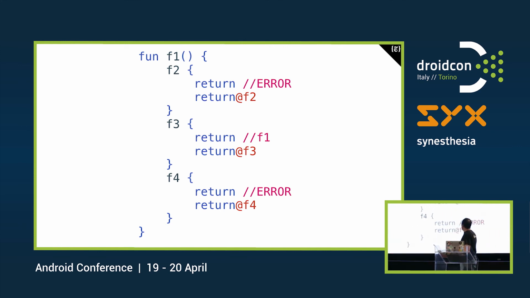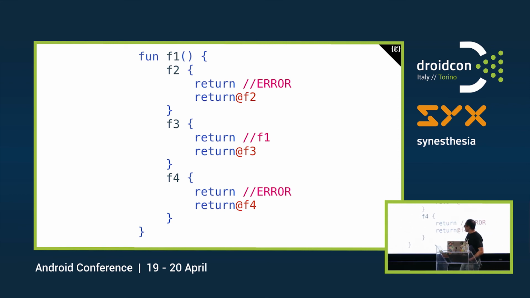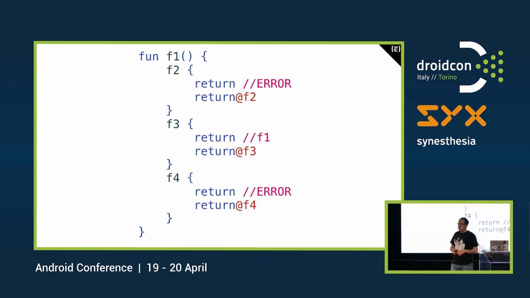In this case, only the local return is allowed. When we check f3, we say that when we use the single return, we're going to return from f1. While if we use the label, we're going to return from f3. And on f4, we are in the same situation as in the f2 case. But actually, it's not really the same.